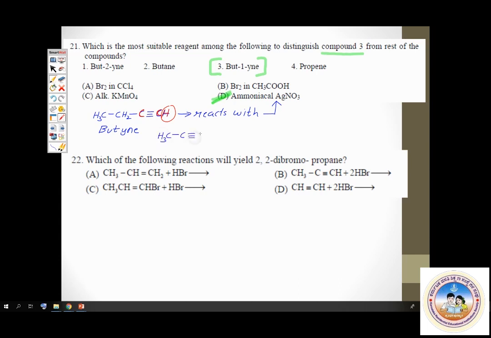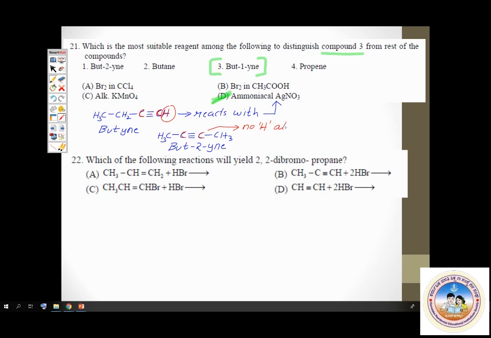Yes, here also there are sp hybridized carbon atoms. Observe carefully. The carbon atoms involved in the triple bond are sp hybridized carbon atoms, but no hydrogen is attached to them. No hydrogen atom attached. Hence, 2-butyne is not the one which reacts with ammoniacal silver nitrate.